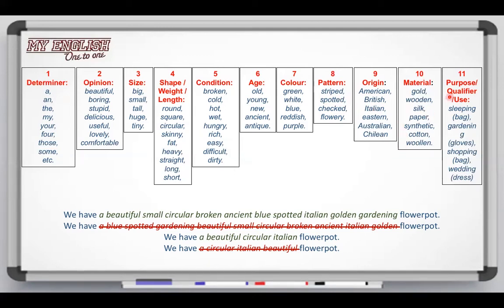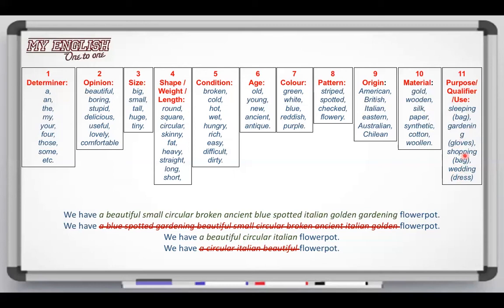And finally, in the purpose qualifier or use, we have sleeping, for example, sleeping bag, gardening, for gardening gloves. In this case, we have to just put it together here. Shopping, in the case of shopping bag, or wedding, like wedding dress.